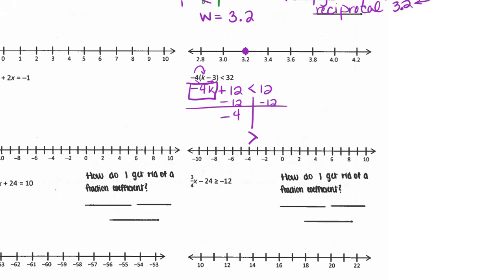I'm left with a negative 4k is equal to 0. Divide by negative 4, divide by negative 4. Obviously, my k is going to be greater than 0, so I'm going to mark my nice little number line. It's an open circle because it's not equal, and it's greater, so I'm going to shade right towards my plus sign. My plus sign is always greater than my negative.